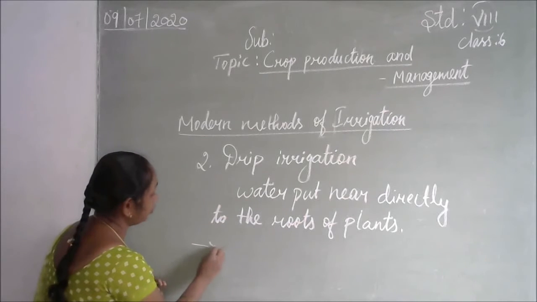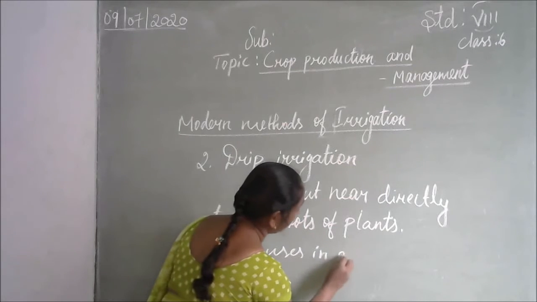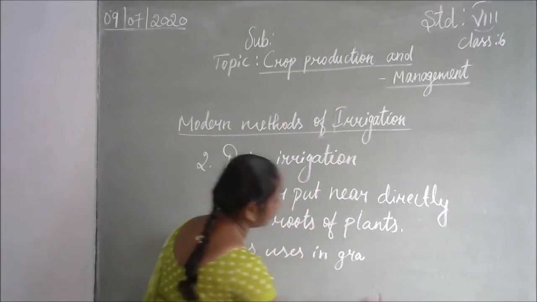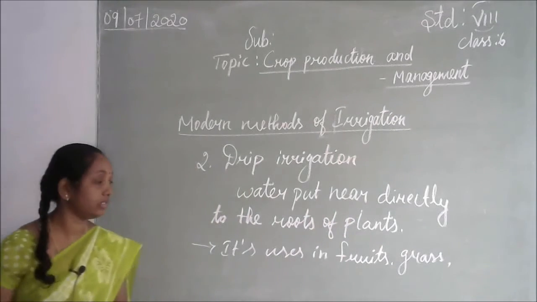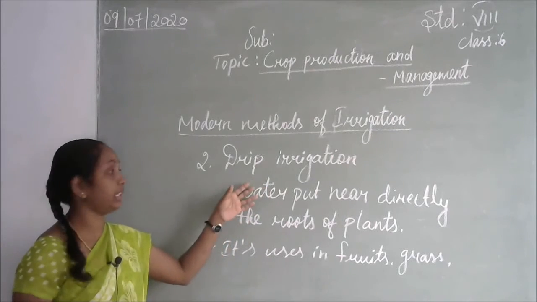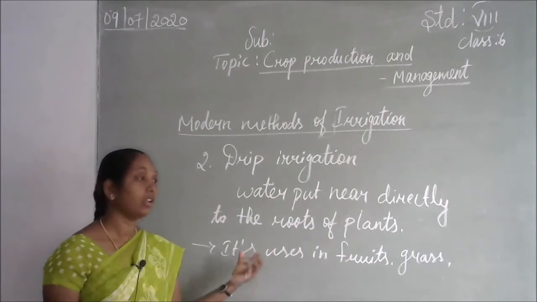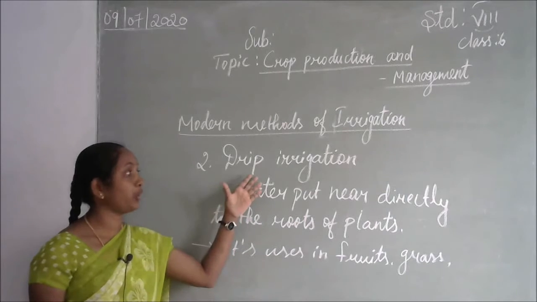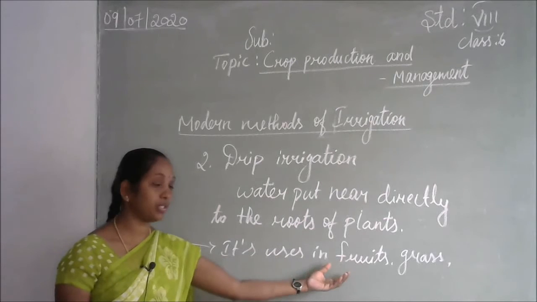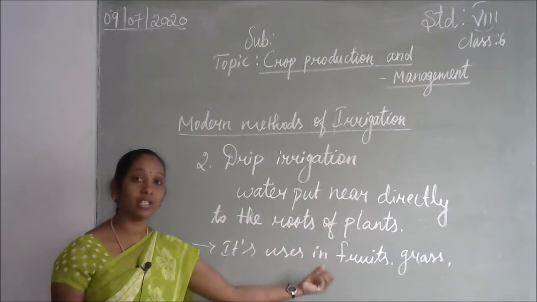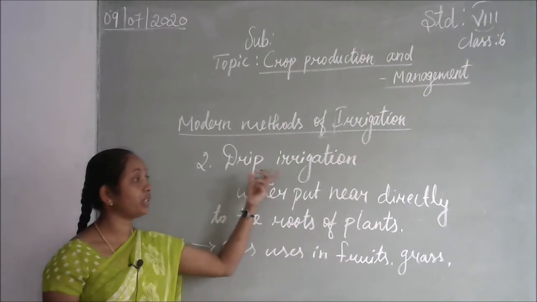Drip irrigation is used for grasses and similar types of crops. The water is put directly near the roots, so plants easily absorb the water fast and it can reach the other parts of the plant. Then the plant can grow easily, like watery fruits. Fruits are watery, so those types of plants need a greater amount of water and need to grow quickly. That's what we use drip irrigation for.